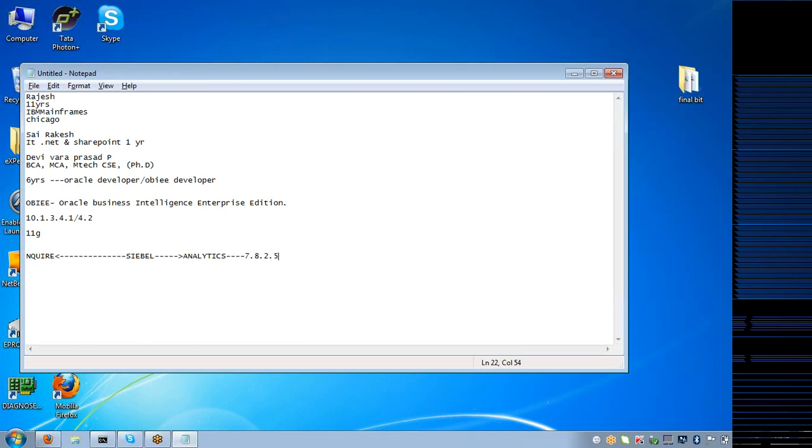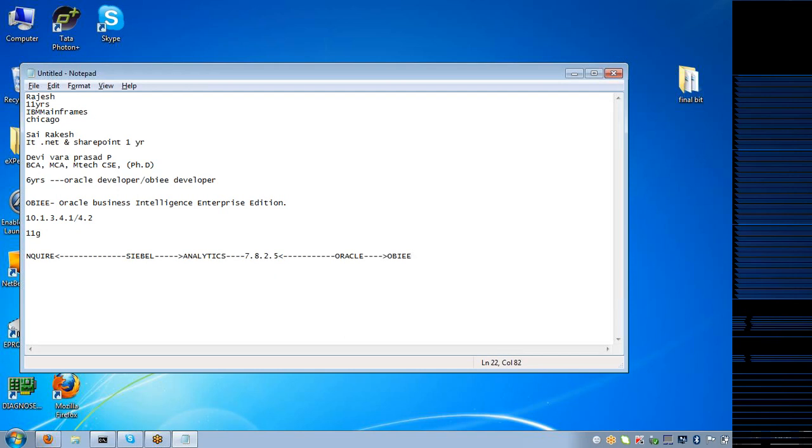In the year 2000, Oracle started acquiring all the companies that came in its way. Similarly, Oracle acquired Analytics and named it OBIEE.